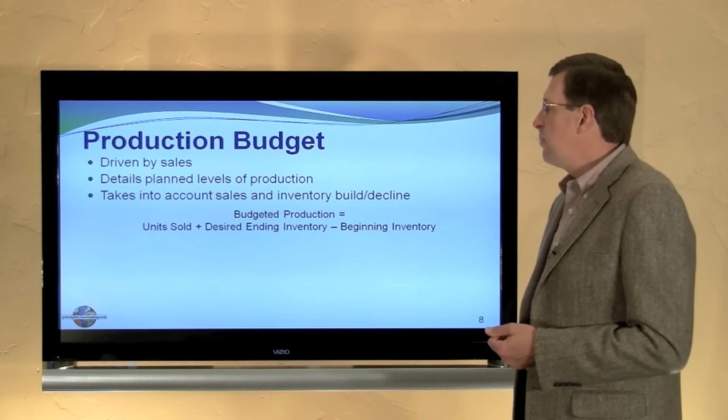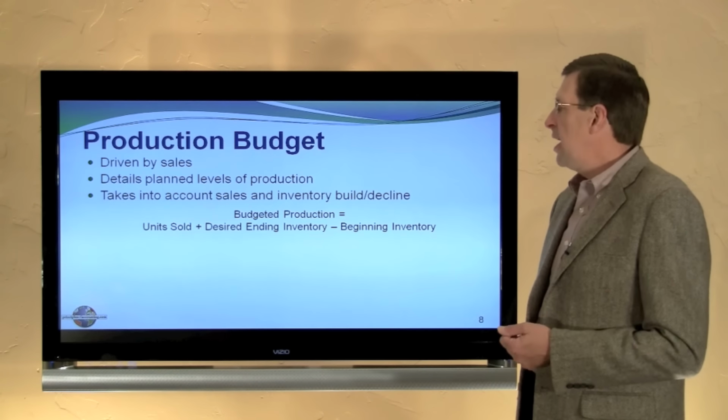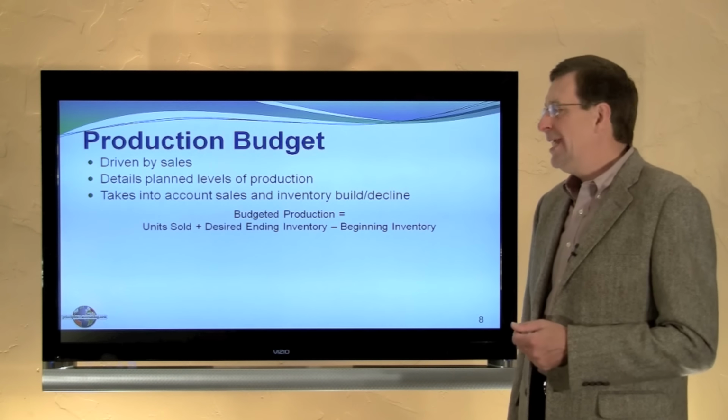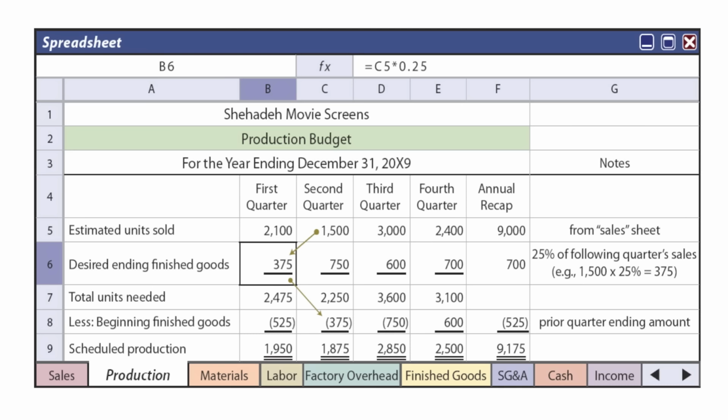Sales, as we noted, drives production. We need a detailed plan of production that takes into account not only sales for the period, but our anticipated beginning and ending inventory levels. So let's see how this works for this particular case. Again, we anticipated 1,500 units in sales, but our business plan calls for ending each quarter with 25% in inventory of the anticipated next quarter's sales. So knowing that we had 1,500 in planned sales in the second quarter required us to plan to have the first quarter end with 1/4 of that, or 375.